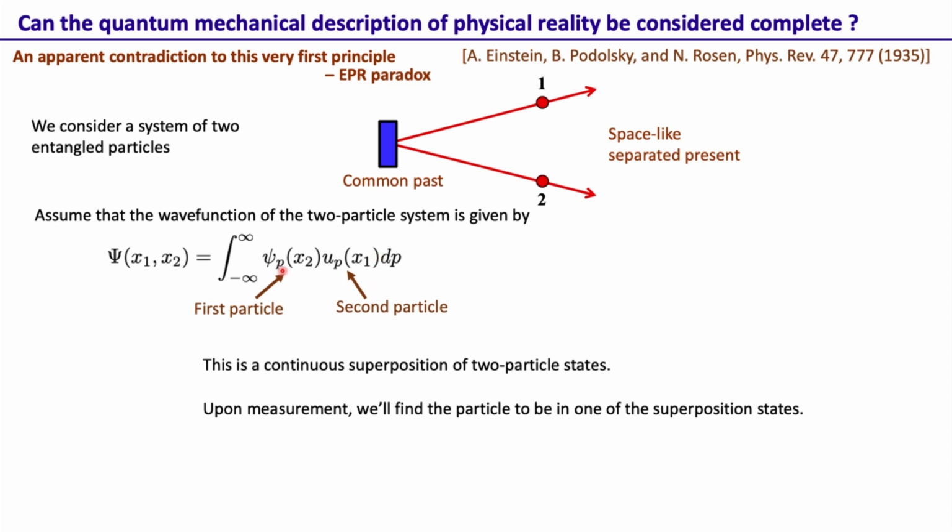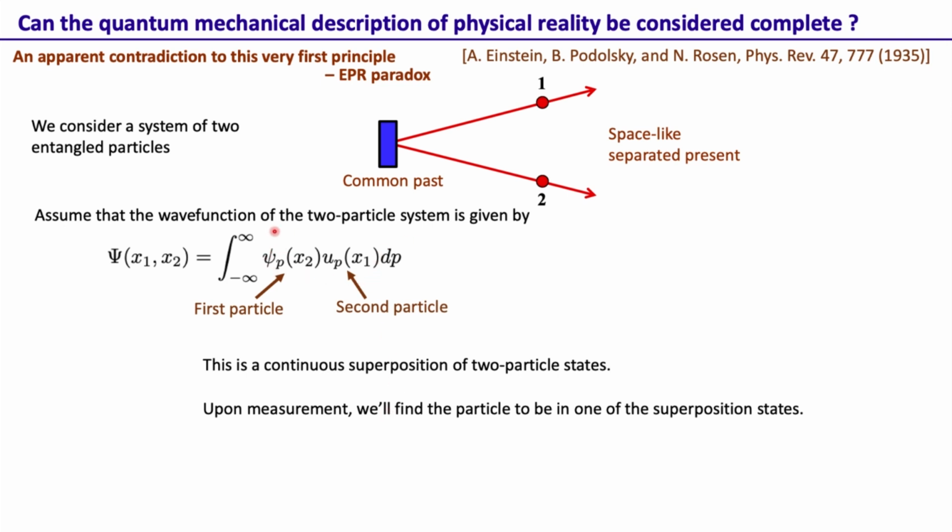And upon measurement, if we actually go and measure it, and this is what we did in the last lecture on quantum measurement, this is a superposition of many such states defined by this index p here. So if you make a measurement, we'll find just one of these terms, psi_p(x2) u_p(x1).